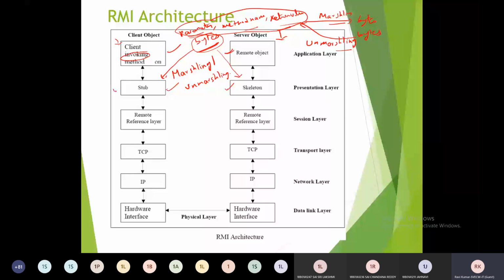The marshalling will be done from the client information to the remaining network layers.